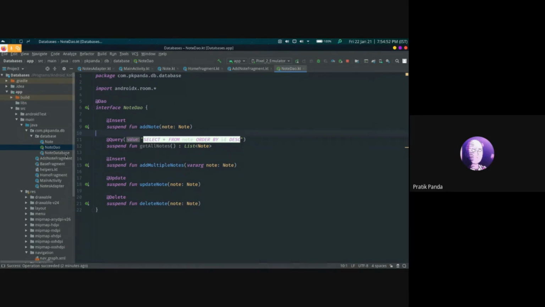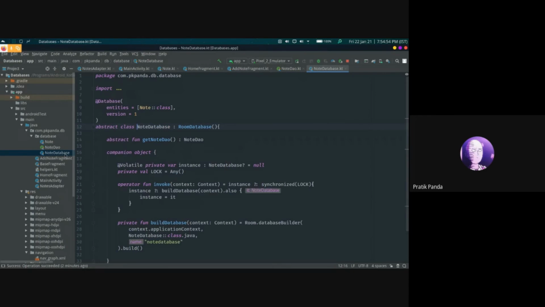Finally, we define the third and final component, that is the note database component. We start by putting the Database annotation on the note database class, which is an abstract class of the room database. Here the entities are the note entities that we defined, and the version is 1. This version helps us to track the changes across various database schemas.